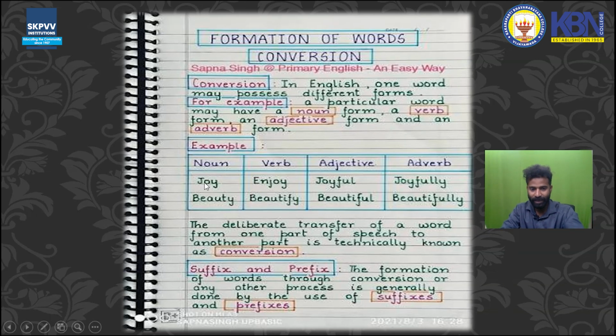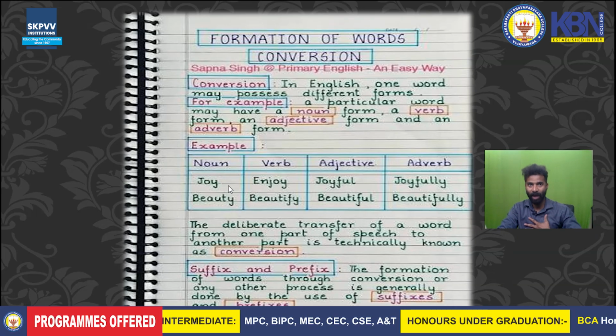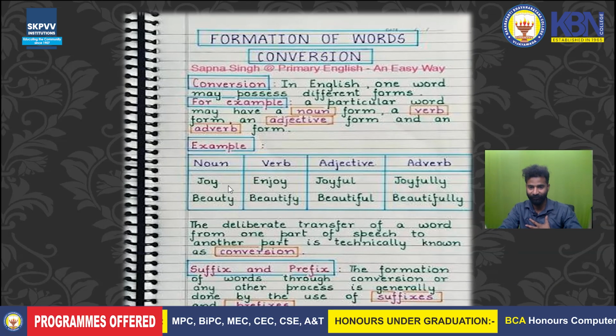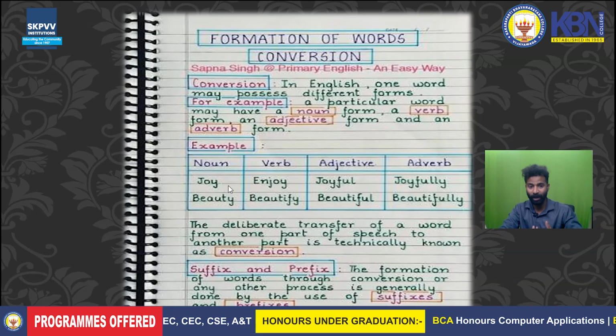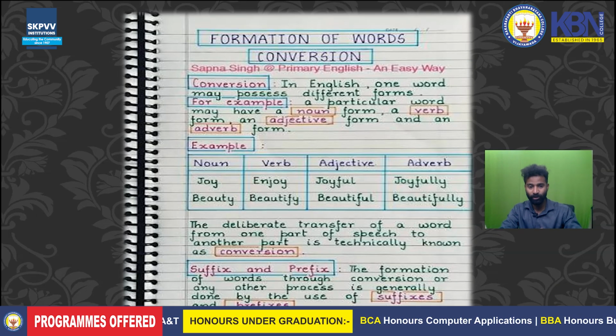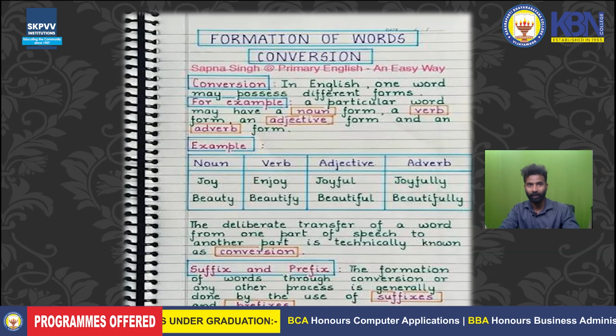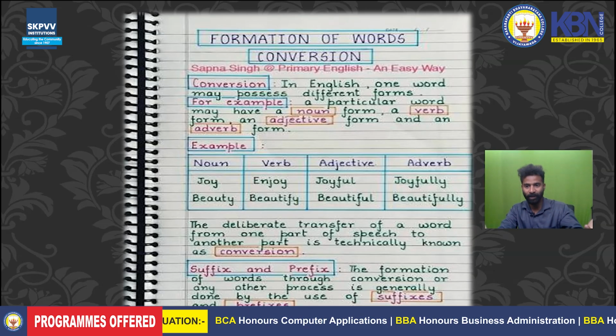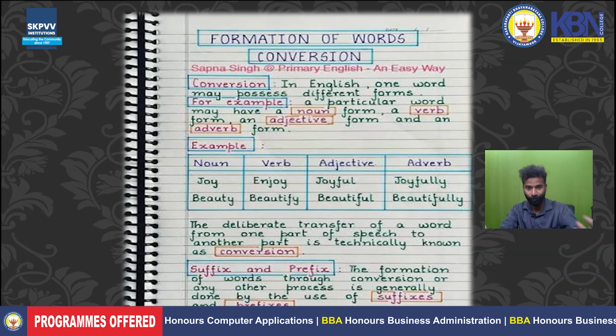To make it clear, let us take one word here, joy. The same word has its verb form also. Joy is a noun. I say I have joys and sorrows in my life. When I say joys, it means anandalu in Telugu. So joy, enjoy. I ask someone to enjoy something, that means I'm asking the person to perform an action.